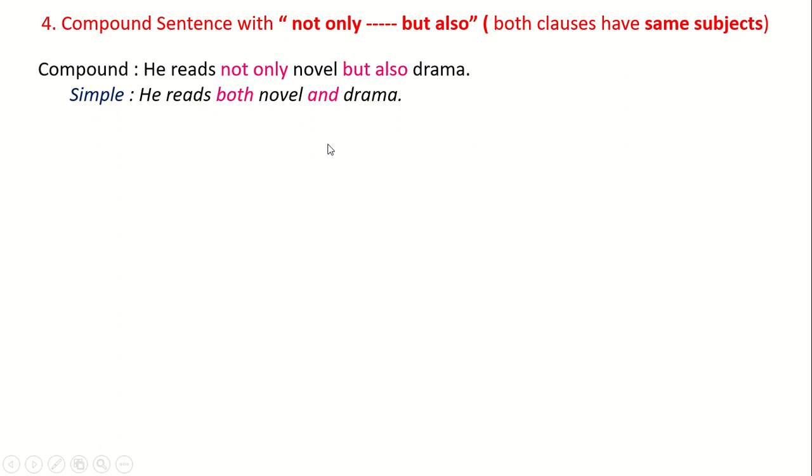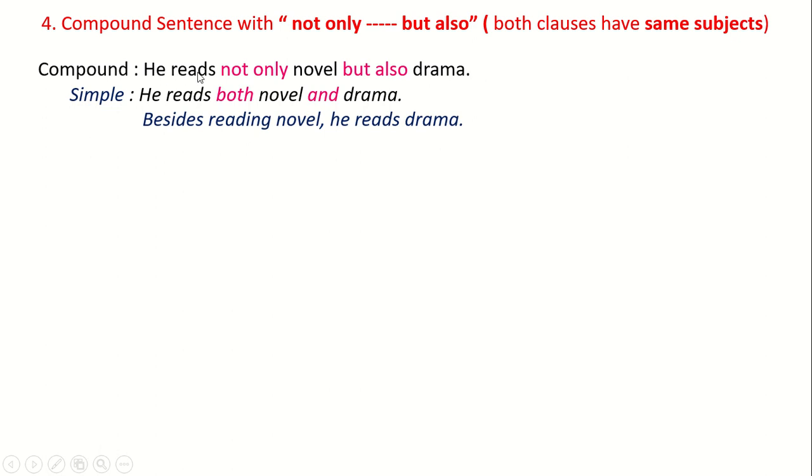We can change it in another way. How is that? Besides reading novel, he reads drama. So we add here besides, then the verb of the first clause in ing form, then the rest part of the sentence, and we use subject and verb with the second clause, and we should choose this verb, that is the tense, according to the compound one.